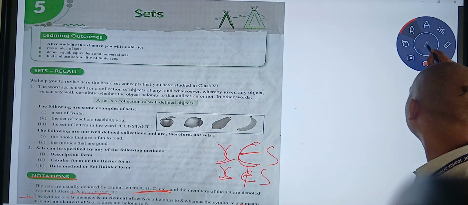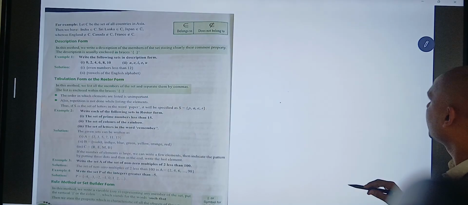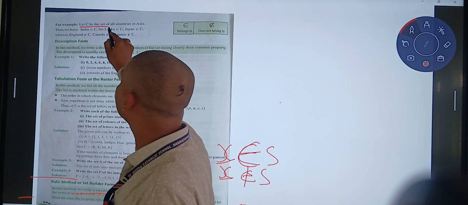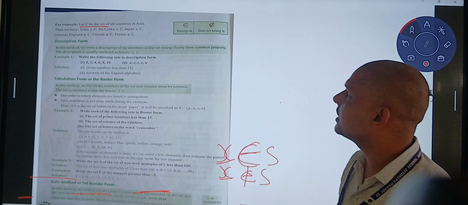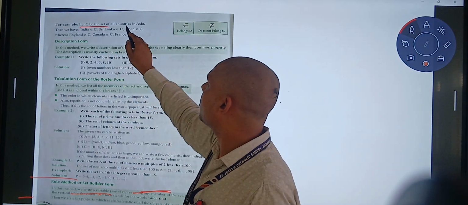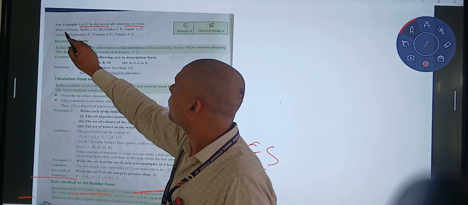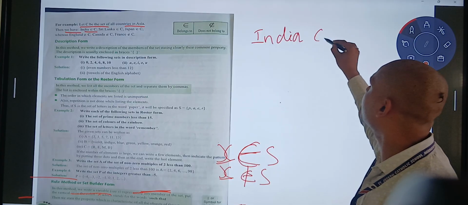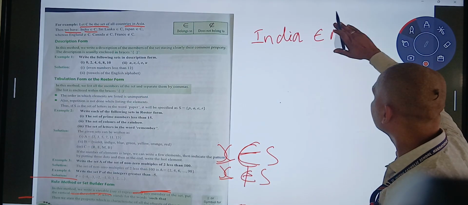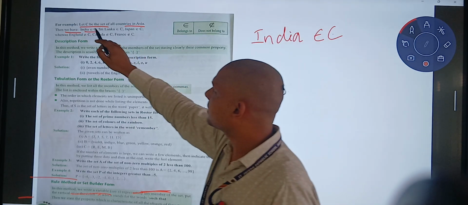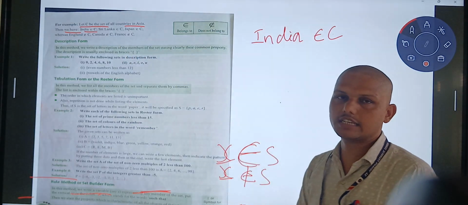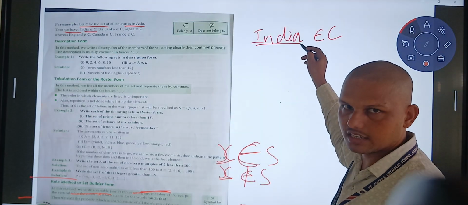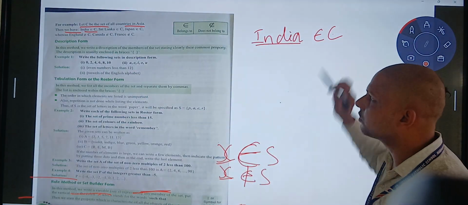Okay, let's move on to the next slide. See, for example, let C be the set of all countries in Asia. Then we have India belongs to set C, because set C contains all countries in Asia. India lies in the Asian continent, so India belongs to set C.